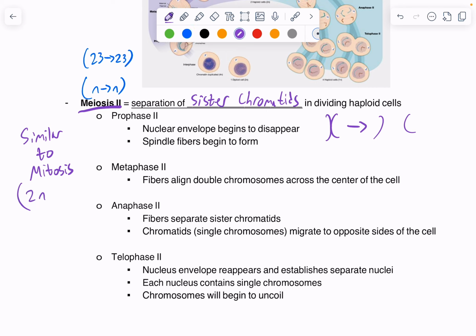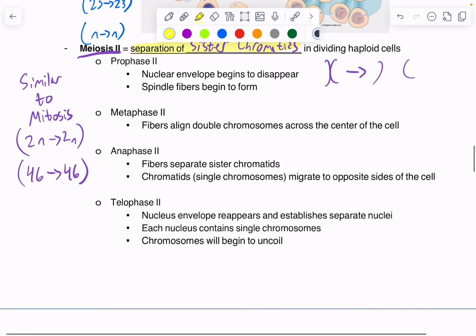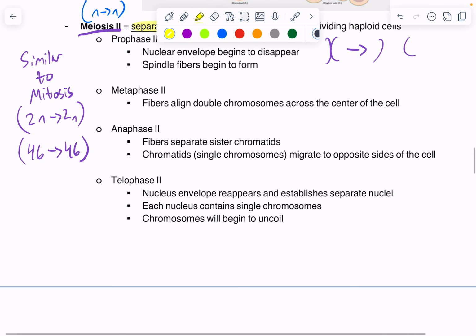Mitosis goes from 2N to 2N, right? We're staying diploid here. And so for humans, that's going to be 46 chromosomes to 46 chromosomes. Okay, so they're maintaining their ploidy number, how many types of chromosomes they have in them. And they're doing that by separating the sister chromatids, not the homologous chromosomes. So anaphase 2 separates those.